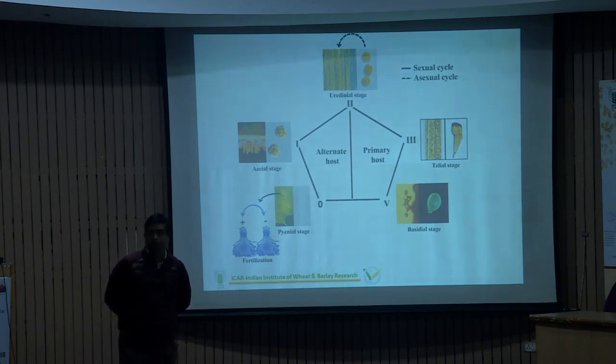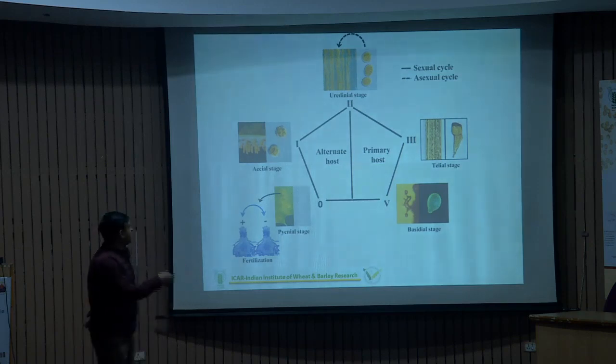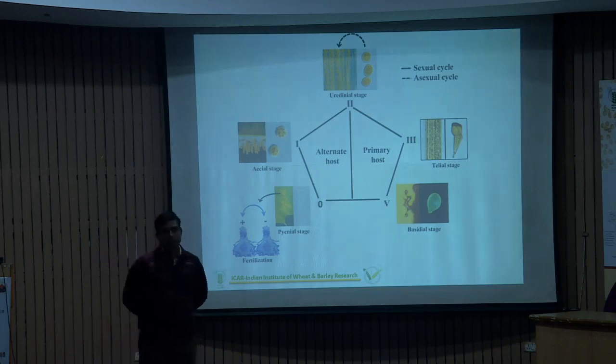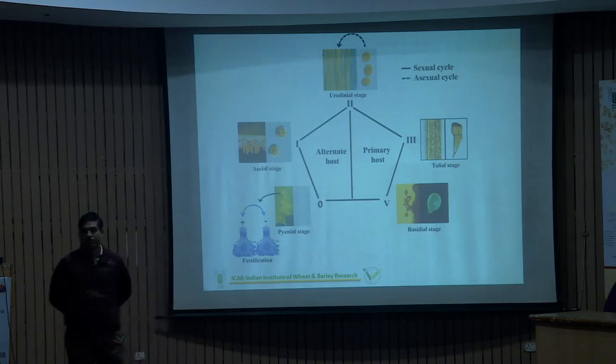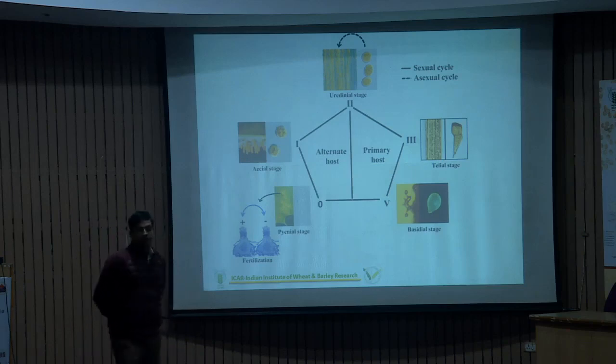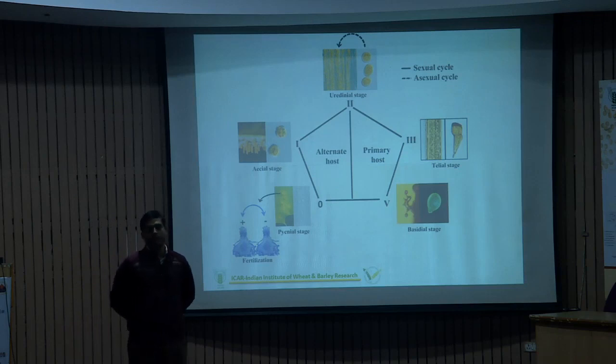The loss in terms of yield occurs because when it attacks, the photosynthetic area of the leaf is reduced, and ultimately the system of the plant is disrupted and leads to deformation of grains, small shriveled grains. And even if there is 100% infection, then there is no yield at all.